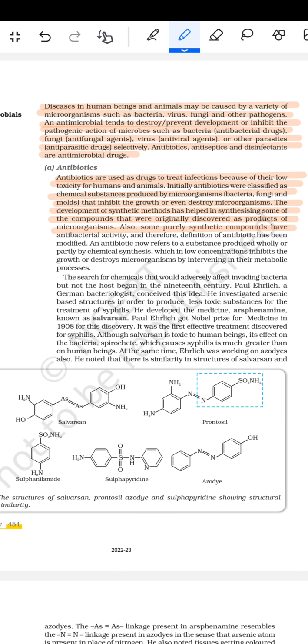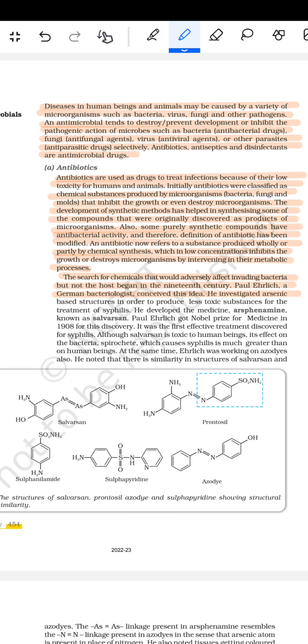Also, some purely synthetic compounds have antibacterial activity, and therefore the definition of the antibiotic has been modified, as antibiotic now refers to a substance produced wholly or partially by the chemical synthesis, which in low concentration inhibits the growth or destroys microorganisms by intervening in their metabolic processes. The search for the chemicals that would adversely affect the infecting bacteria but not the host began in the 19th century. Paul Ehrlich, a German bacteriologist, conceived his idea.